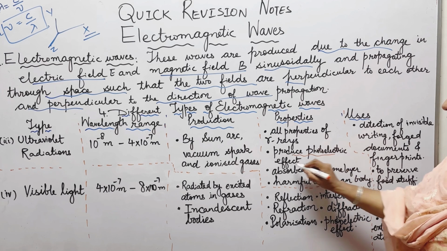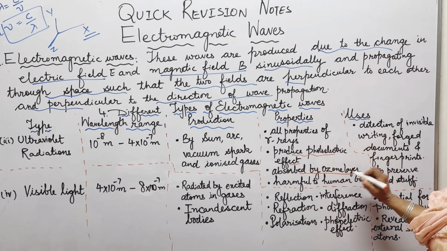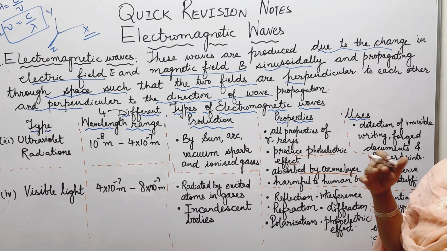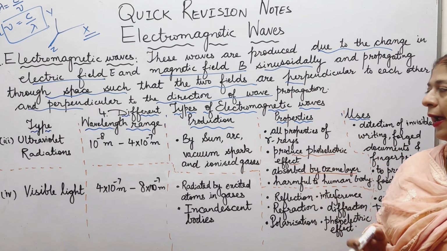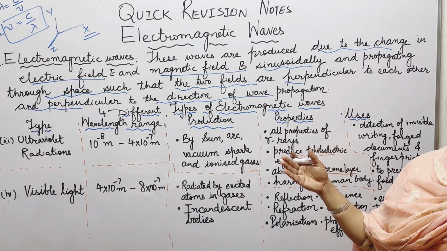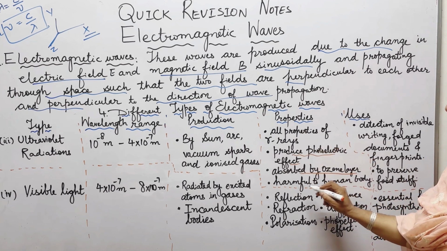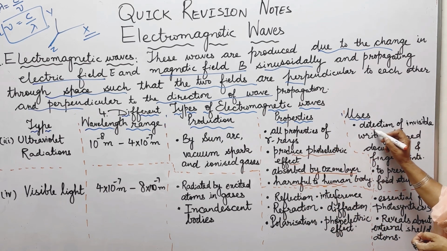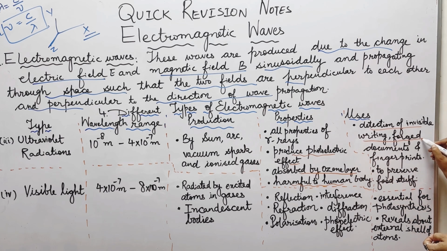They produce the photoelectric effect and are absorbed by the ozone layer. These are harmful for human bodies, and in the atmosphere there is an ozone layer that absorbs the ultraviolet radiations coming from the sun to the earth. It is harmful to the human body. It is used to detect invisible writing, forged documents, and fingerprints. So in forensics it has a very important role. It is also used to preserve foodstuff.